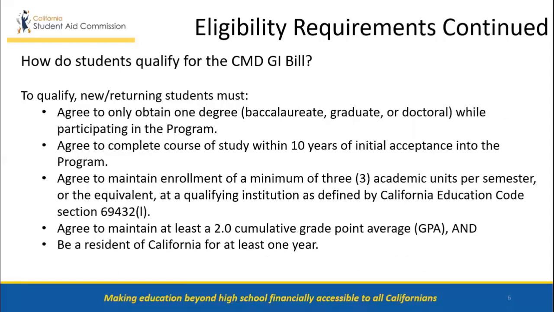Additionally, in order to qualify, new or returning students must agree to obtain 1 degree, whether it's a baccalaureate, graduate, or doctoral, while participating in the program, agree to complete course of study within 10 years of initial acceptance into the program, agree to maintain enrollment of a minimum of 3 academic units per semester or the equivalent at a qualifying institution as defined by California Education Code Section 69432, agree to maintain at least a 2.0 cumulative grade point average, and be a resident of California for at least 1 year.